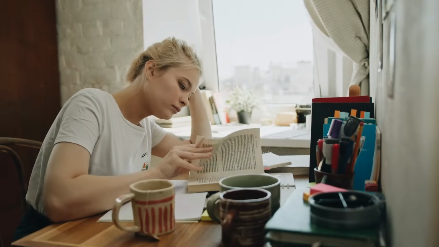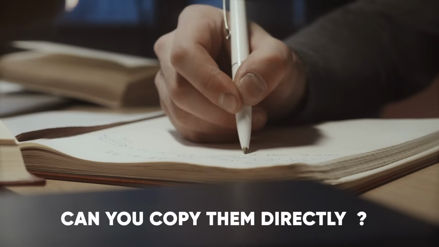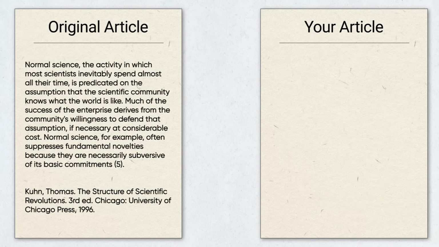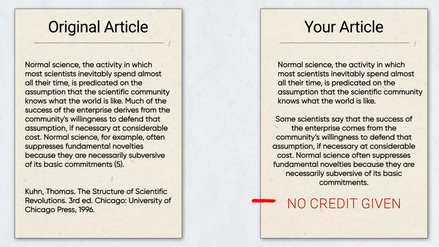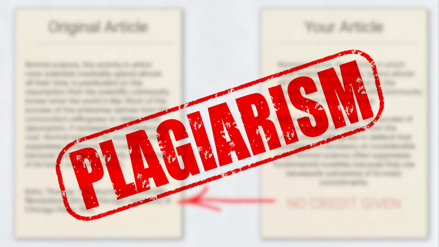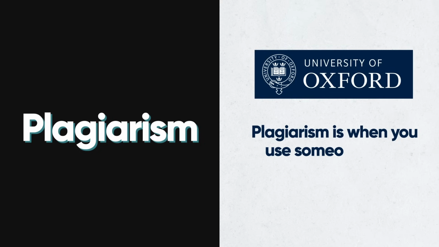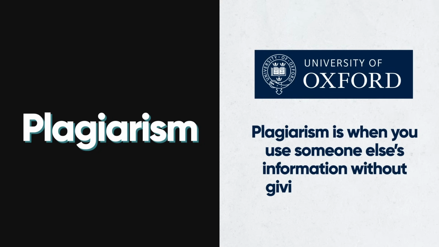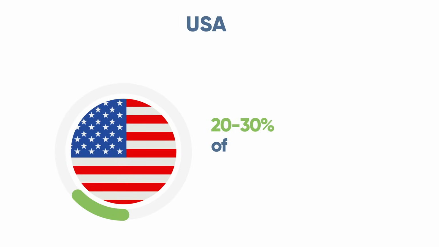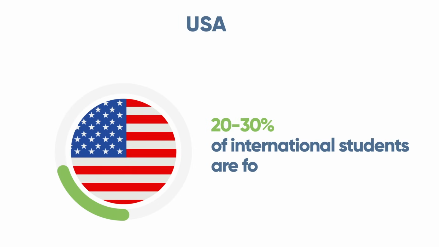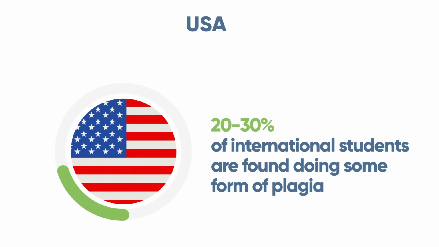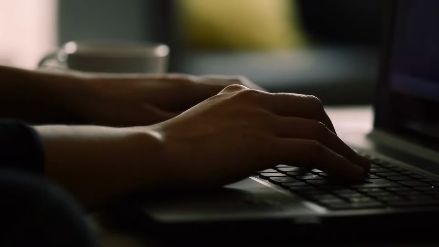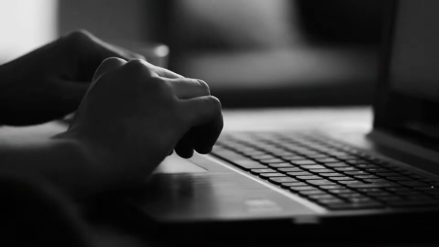And when you find the information you need, can you copy them directly? No, because when you copy directly without giving proper credit to the source, you could get into trouble because of plagiarism. Plagiarism is when you use someone else's information without giving credit to the author. In USA only, about 20 to 30% of international students are found doing some form of plagiarism.